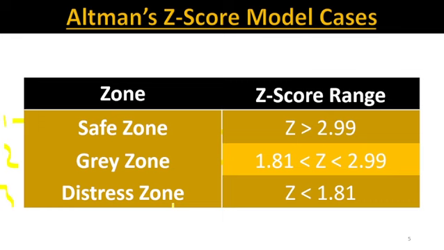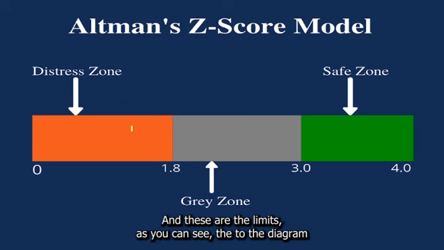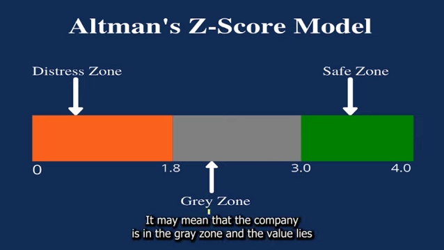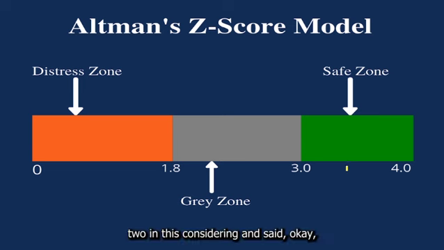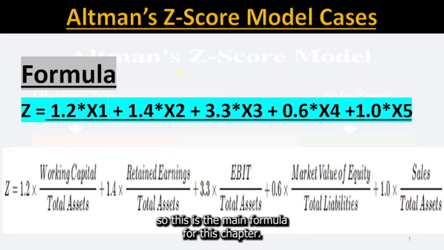Okay, this is the case, and these are the limits. As you can see in the diagram, 0 to 1.8 is the distress zone, and 1.8 to 2.99 may mean that the company is in the gray zone. If the value lies at 2.99 or above, then it will be considered in the safe zone. Okay, so this is the main formula for this chapter.